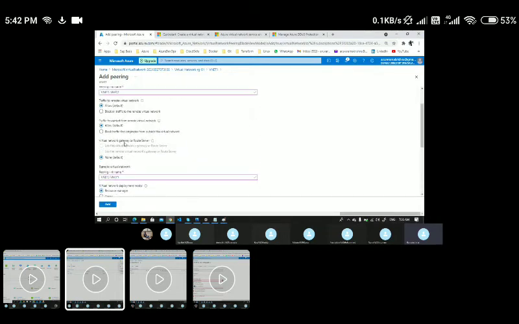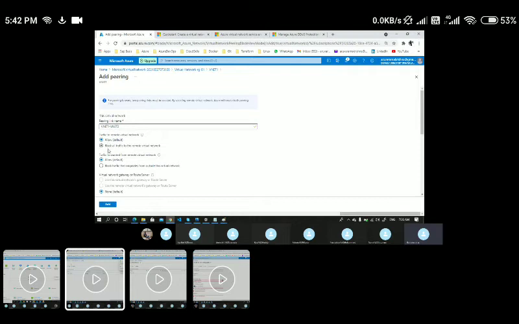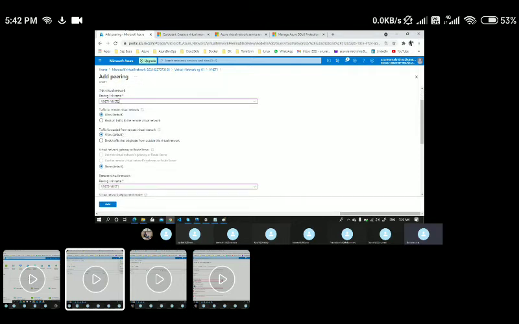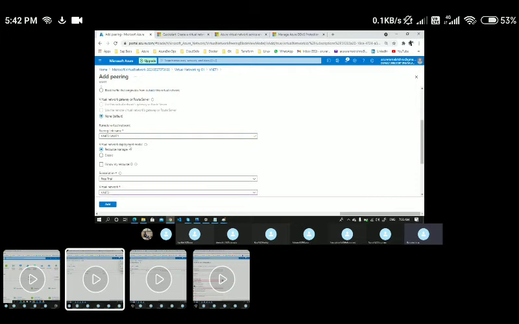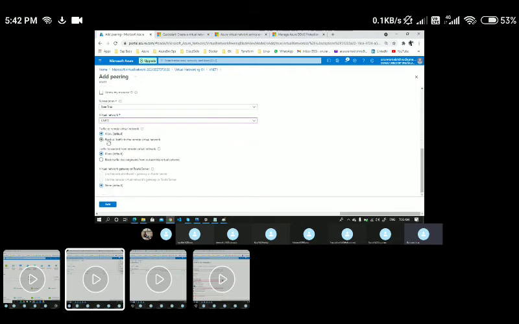So whichever way you want the communication, whether you want to allow or deny for VNet 1 to VNet 2, same as for VNet 2 to VNet 1, we can just choose this traffic to remote virtual network feature and deny the traffic. So for now, let me click on add. As soon as I click add, it is setting up the peering between VNet 1 to VNet 2 and VNet 2 to VNet 1.